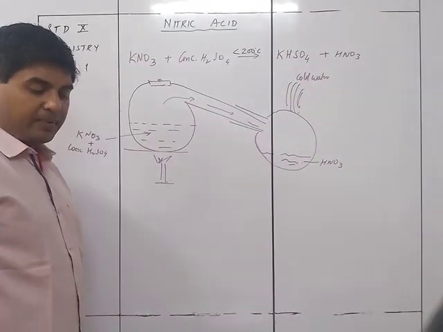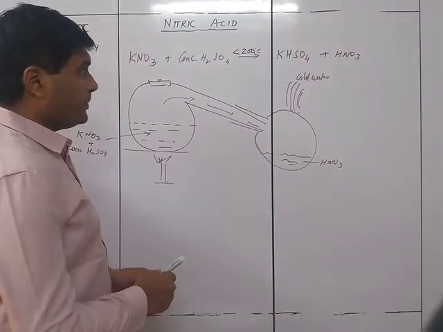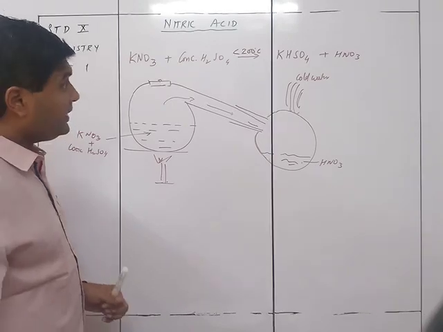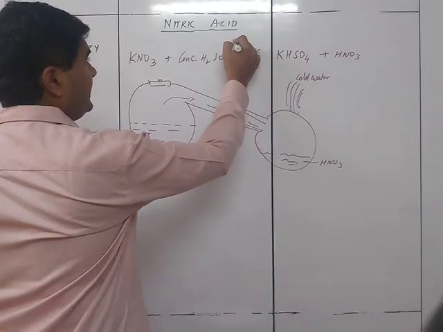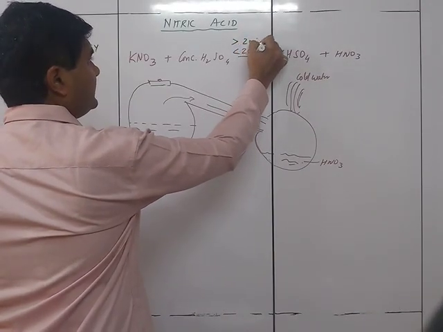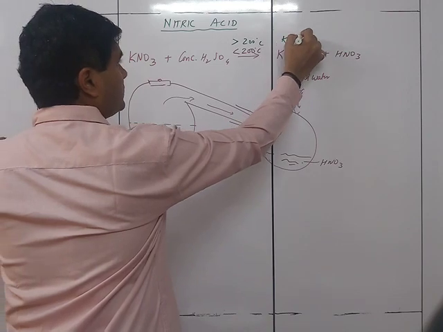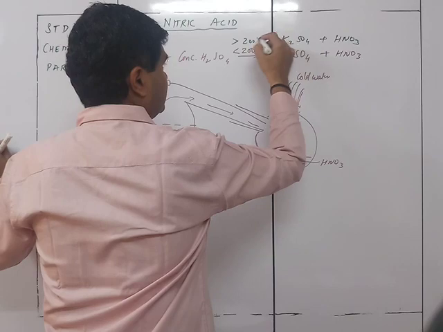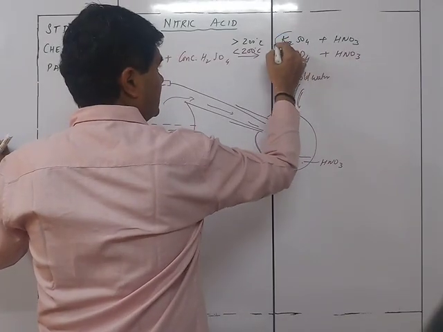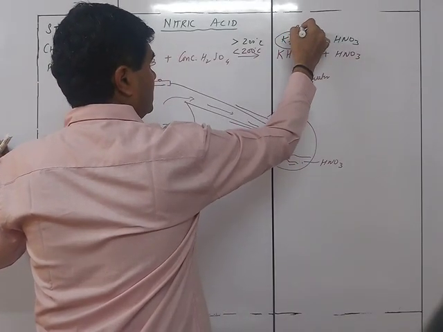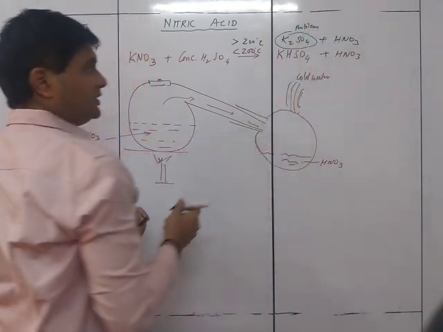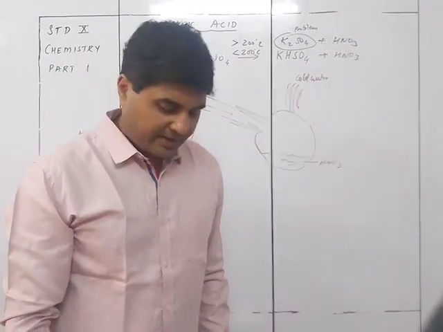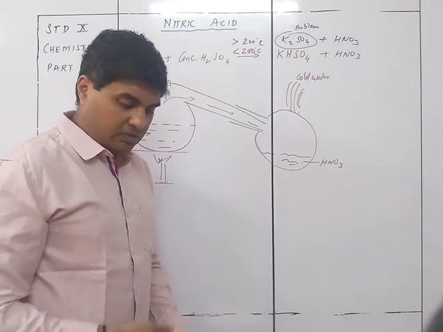So again the same principle here. If I am having the temperature greater than 200 degrees Celsius, then it is going to give me K2SO4 plus HNO3, and this again is a problem, because it is going to give the hard crust and things like that. So we'll come to the same thing again as we go through this.